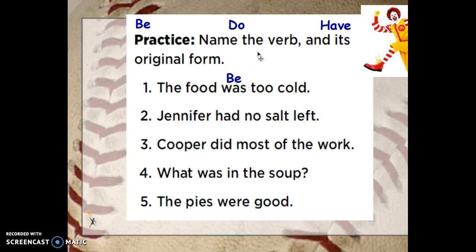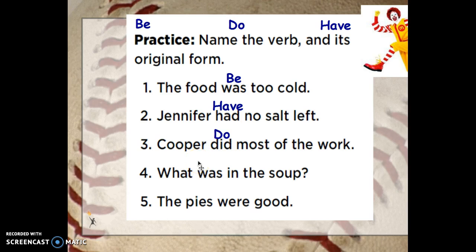Jennifer had no salt left. Jennifer's our subject. What's Jennifer doing? She had no salt left. Had is a form of the verb have. Cooper did most of the work. What'd Cooper do? He did most of the work. Did is a form of the verb do.